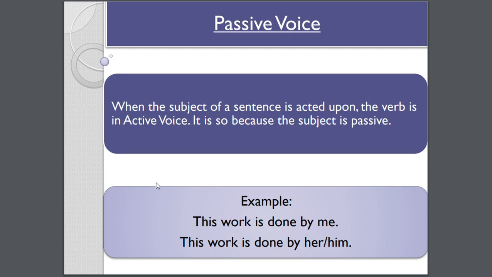Now in passive voice, see what happens when the subject of the sentence is acted upon and the verb is in the passive voice. So it is called passive because the subject is passive, meaning the subject is relaxing, and the object here is active. Like this work is done by me. Okay, and this work is done by her or him.